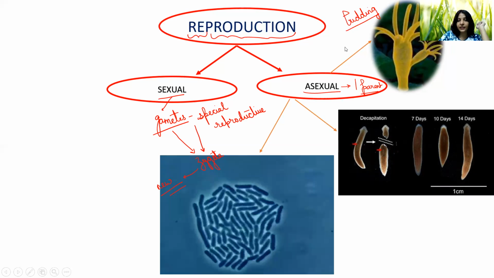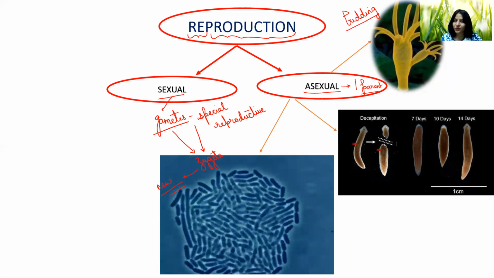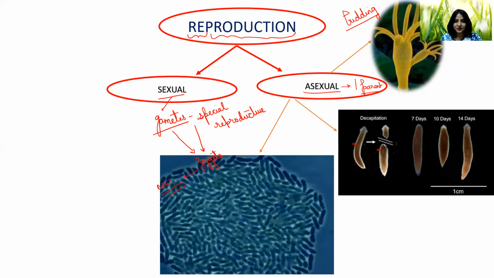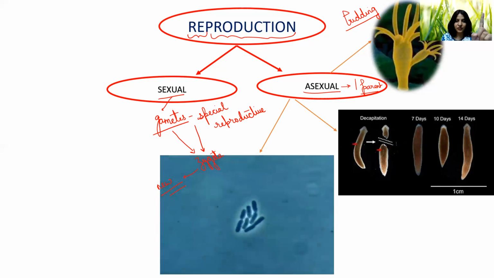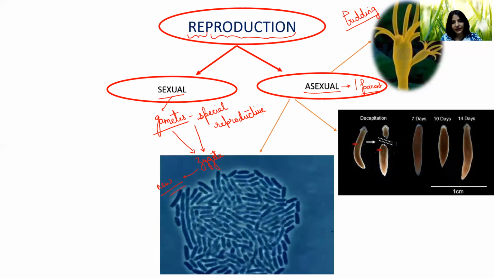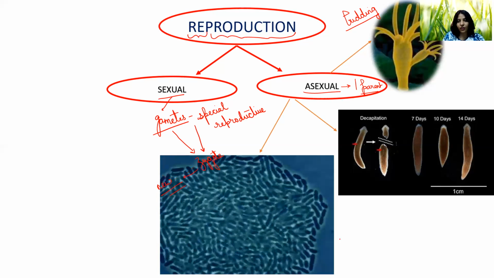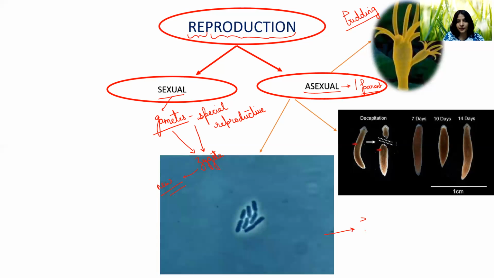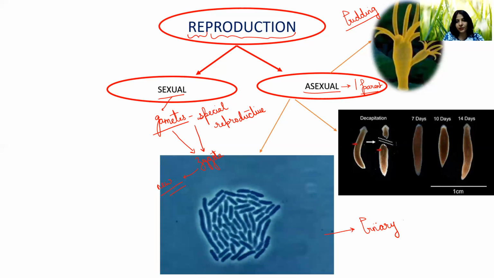Then we are having again our own bacteria. One bacterial cell divides into two, two into four, and like that, and they form the whole colony. So this is an example of binary fission. That is also an asexual mode of reproduction.